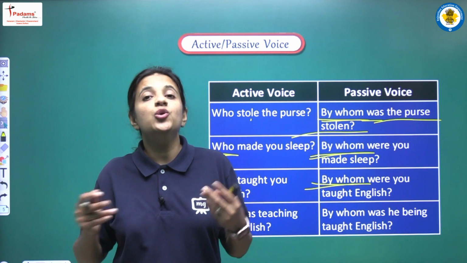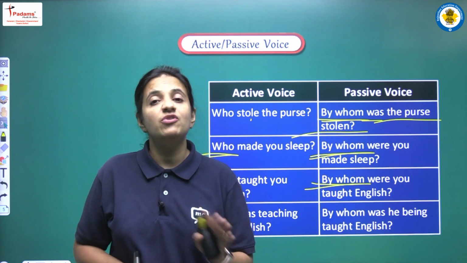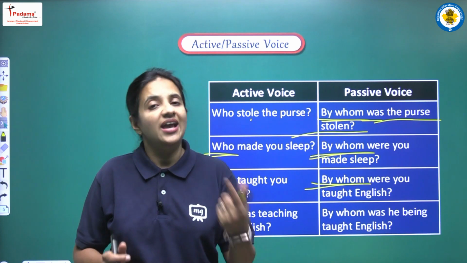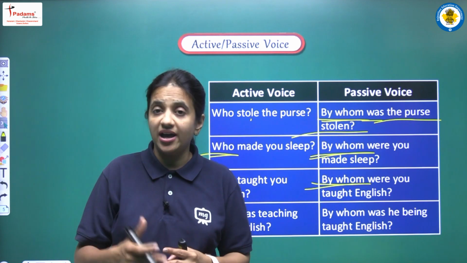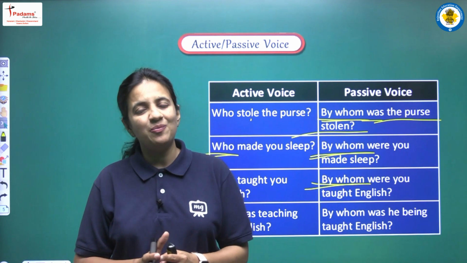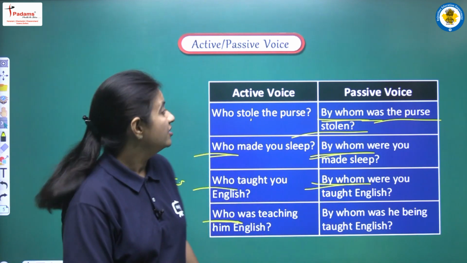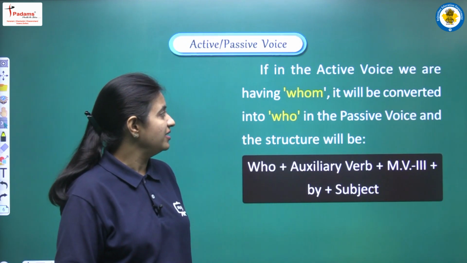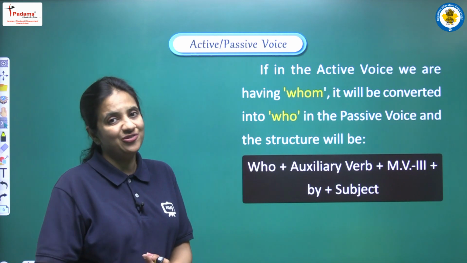If we are having who in the beginning of the sentence, that means in that sentence we won't have any subject, and in that condition we have to convert who into by whom, and then we have to apply the structure that we have just read. Okay. Moving on, now we are having a next thing: if we are having whom in the beginning, what do we have to do?